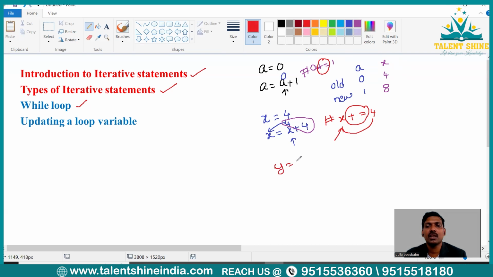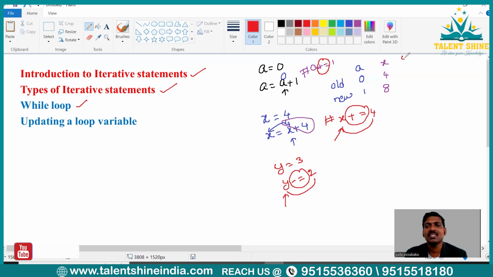Now, one more example. If I have taken y equal to 3, so y minus equal to 2. Here minus equal to is the assignment operator. So it is going to perform the operation first: y minus 2. If you fetch the y value, 3 minus 2, it becomes 1. So that 1 will be saved in y.